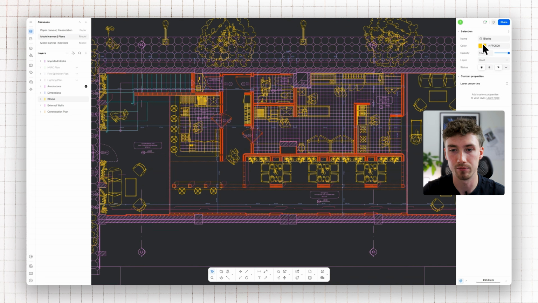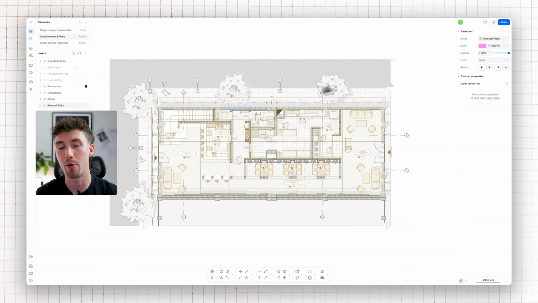Layers can be nested inside other layers. We can call this sublayering. It's fundamentally a kind of parent and child relationship. Now beneath your color and opacity, you have your layer root. This is best described as almost your sublayer.